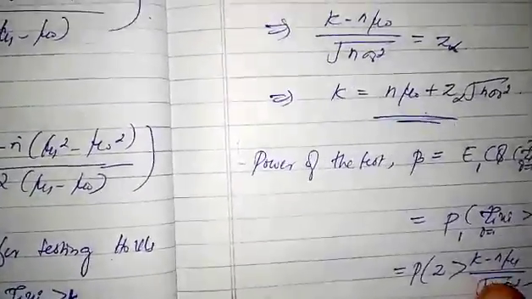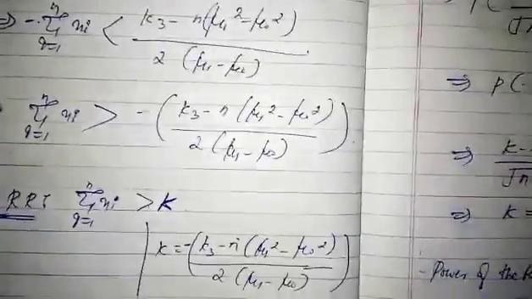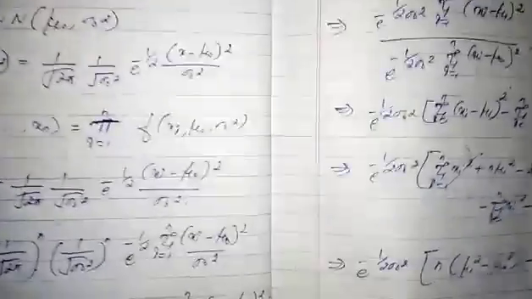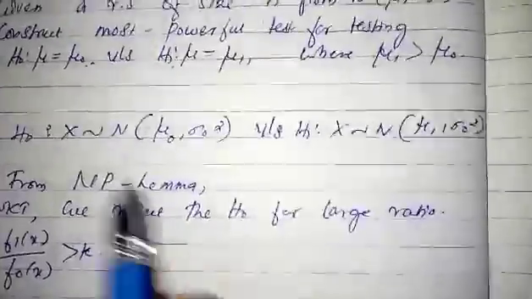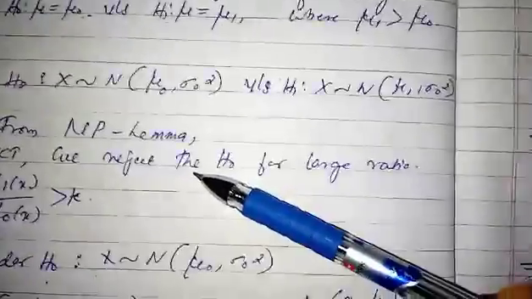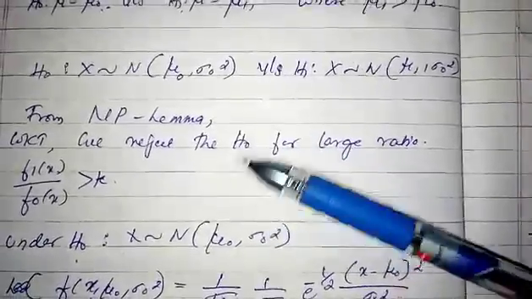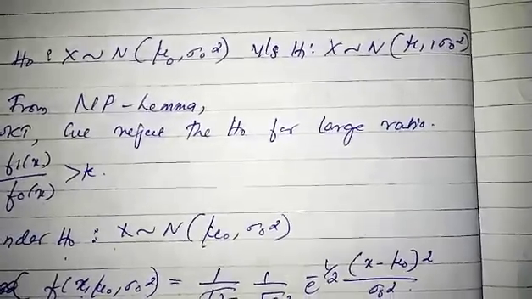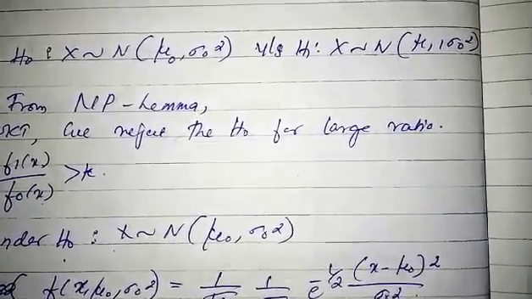In this case we obtain the power of the test. Here, first, in this problem we want to construct the most powerful test for testing h0 versus h1. For that we have to use the Neyman-Pearson lemma. From the Neyman-Pearson lemma we reject h0 for a large ratio, that is f1 of x divided by f0 of x greater than k.